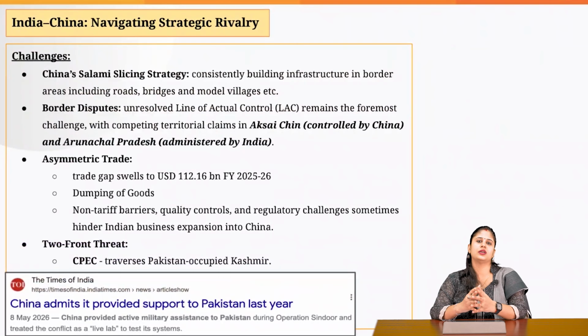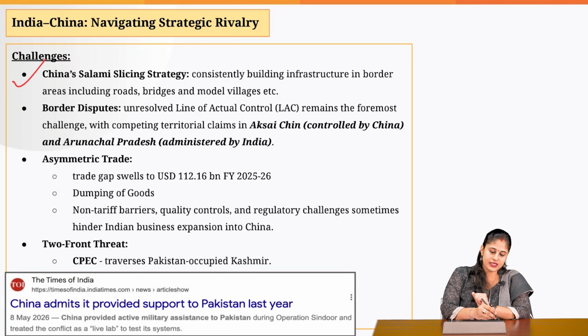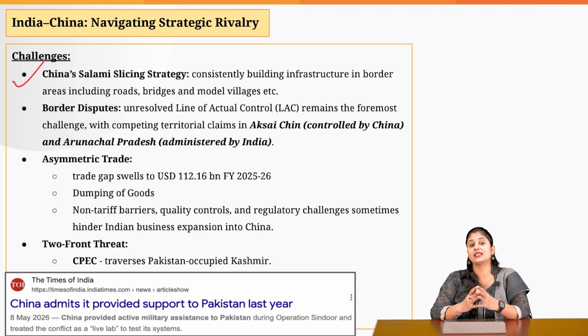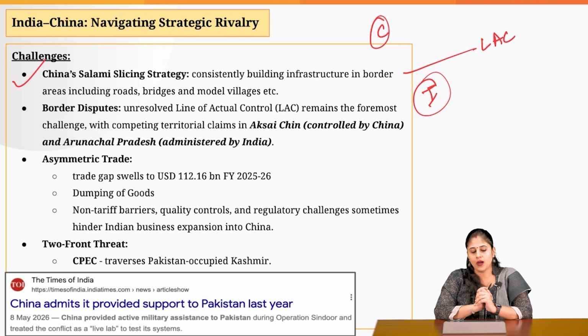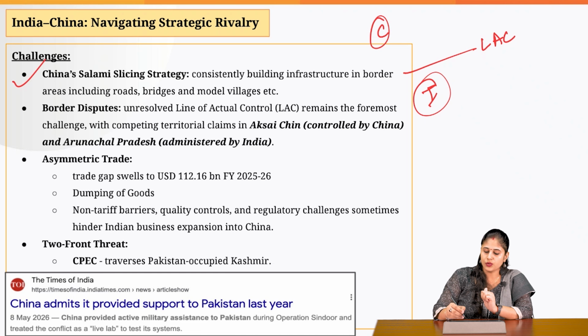Now, having understood the areas of cooperation, what are the bones of contention between the two countries? Let's try and understand. The first and foremost problem is China's salami slicing strategy. What is this salami slicing strategy? Let's suppose this is your LAC. Here we have China, here we have India. Under the salami slicing strategy, China would start putting in place dual-use villages.